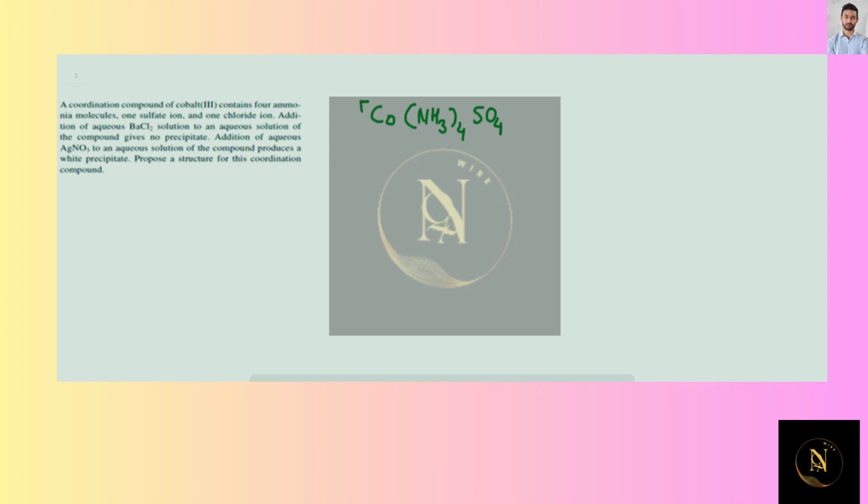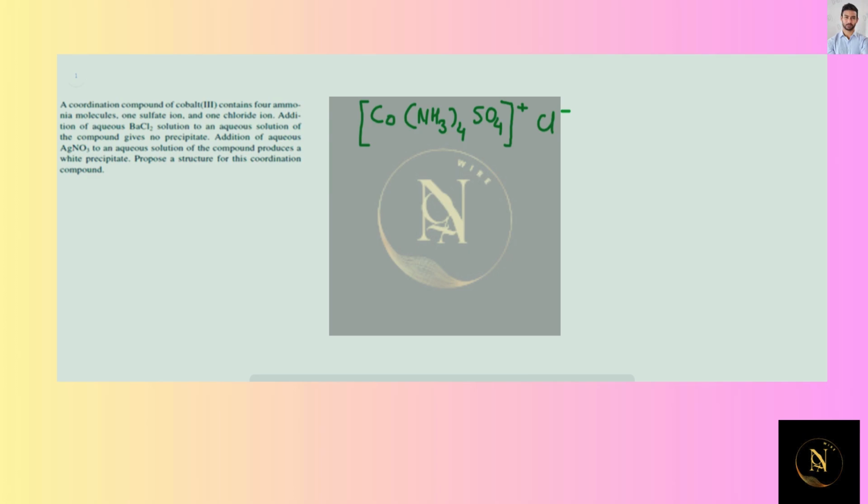This must be one complex. And if cobalt is at plus 3 oxidation state, this should be plus 1 charge. And chloride minus should be outside the bracket, minus 1 chloride minus ion. So this should be the structure of the complex.